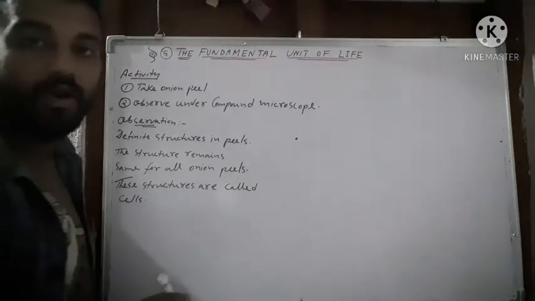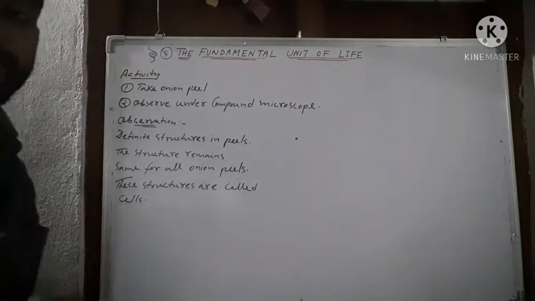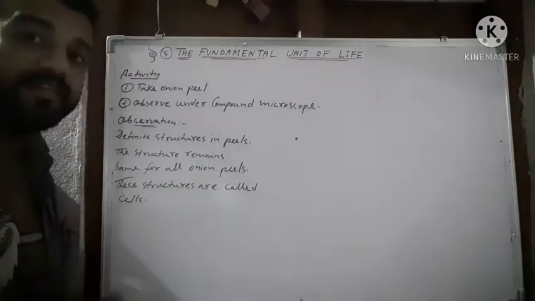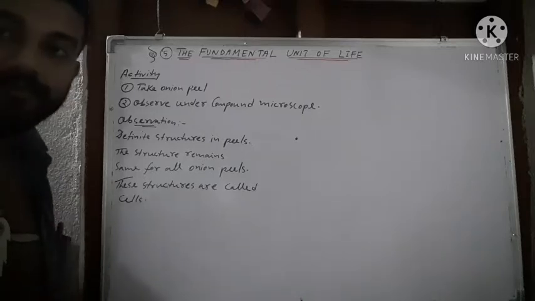So these structures are called cells. These definite structures are known as cells.